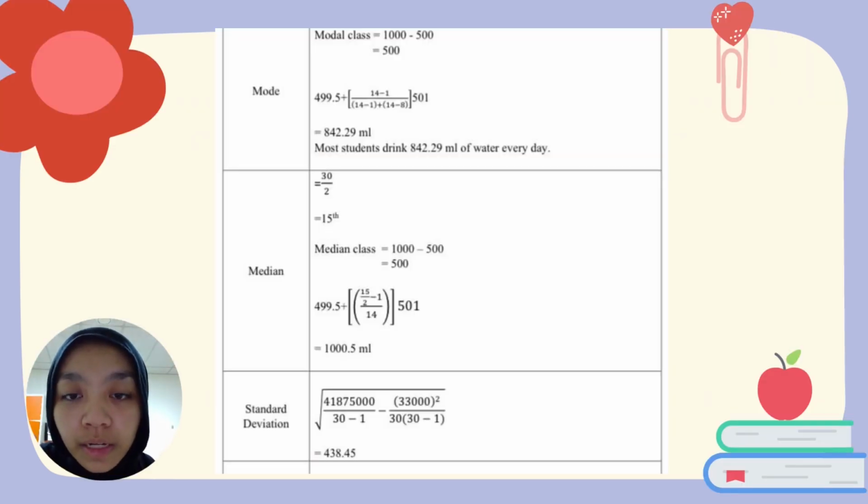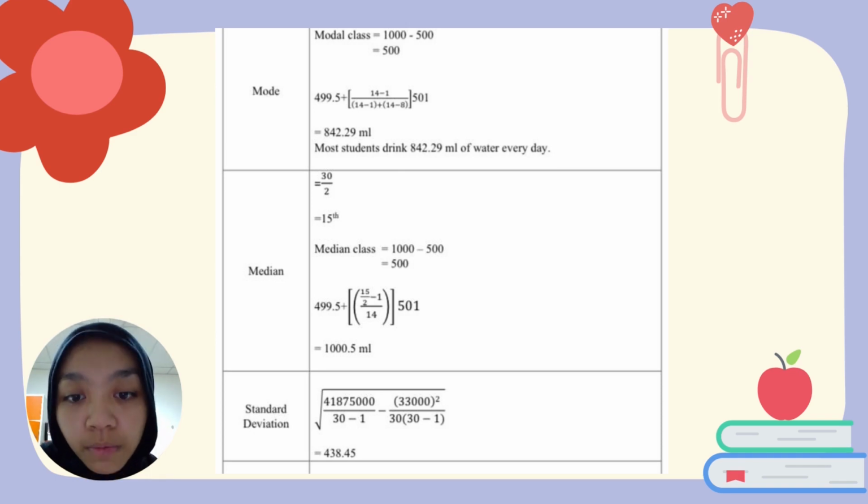The modal class is 500 and the mode is 842.29 milliliters. Most of the students drink 842.29 milliliters of water every day. And the median class is 500 and the median is 1005 milliliters.